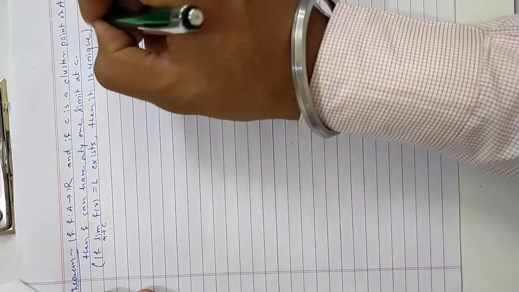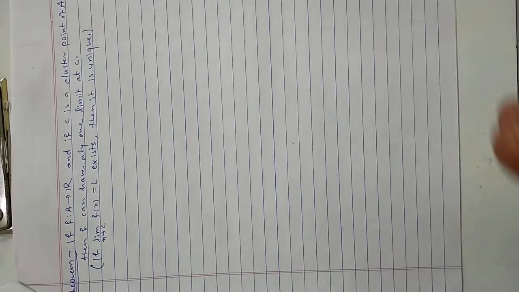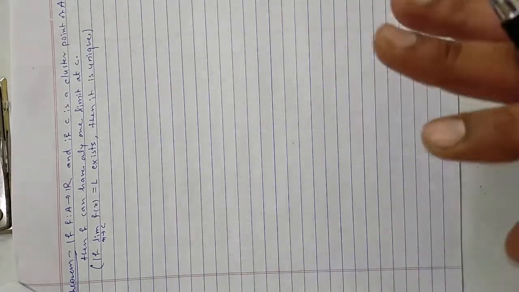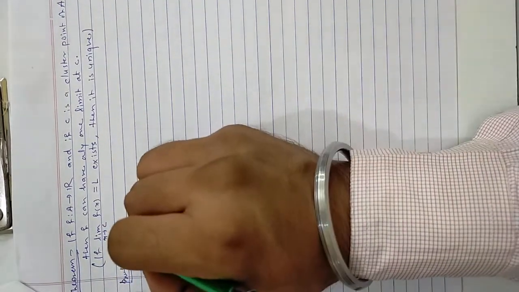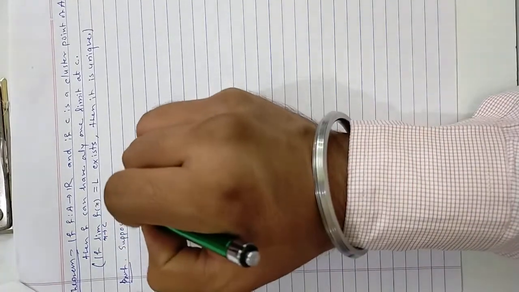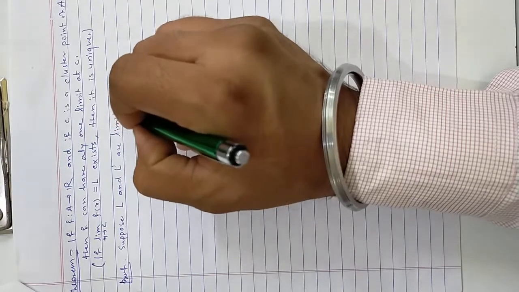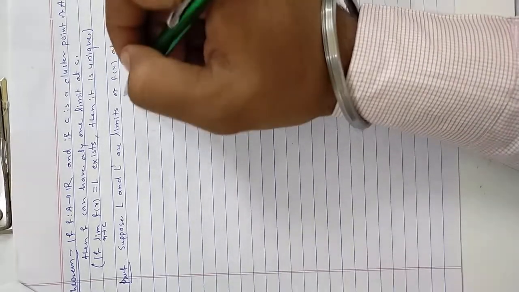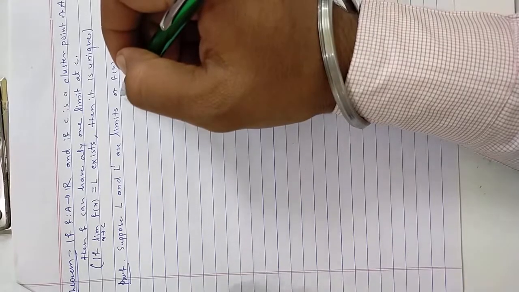So how to show such kind of results? Whenever we have to show there is a unique thing, the idea is to consider two things and then show that the two things are not different, they are the same. So to prove this, suppose L and L' are limits of f(x) at point c. So we consider two limits, and what we wish to show is that they are not distinct, they are the same thing.